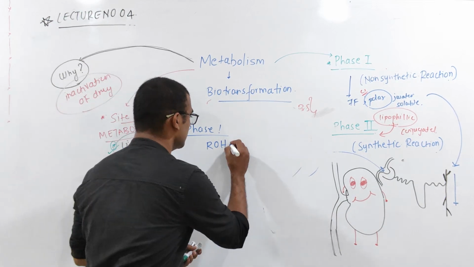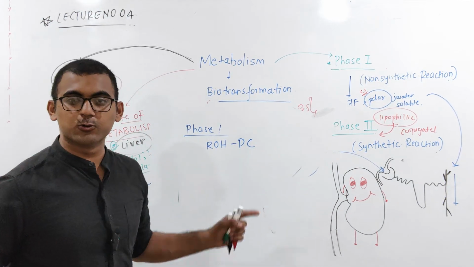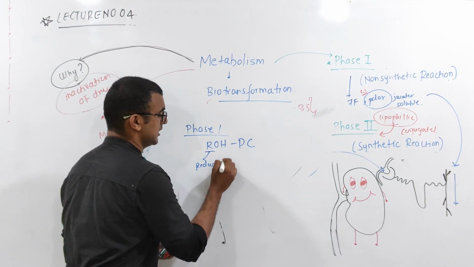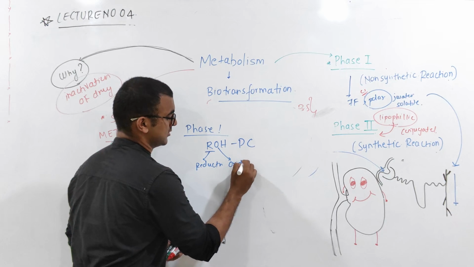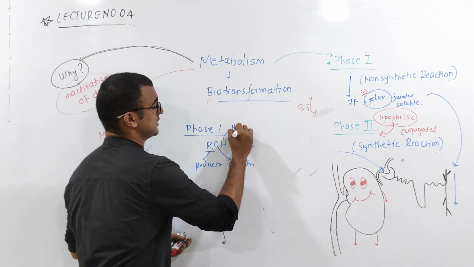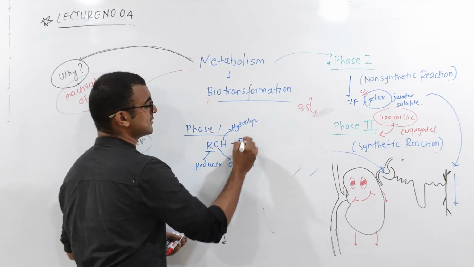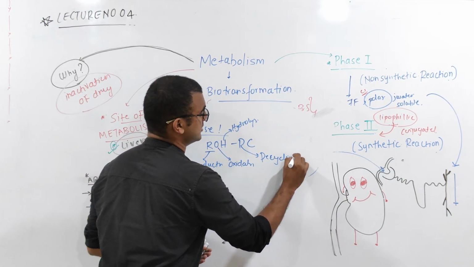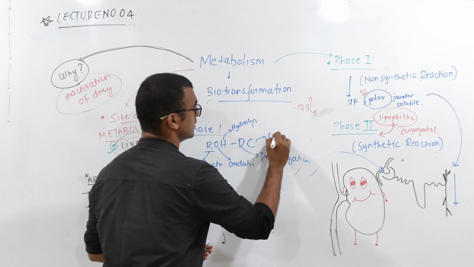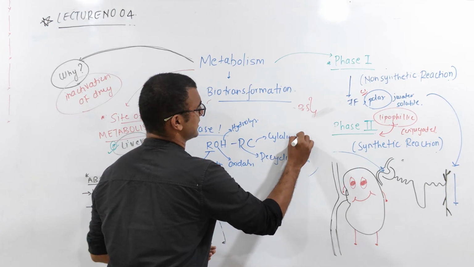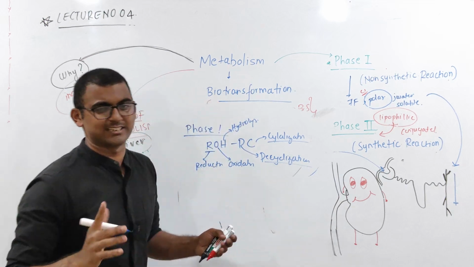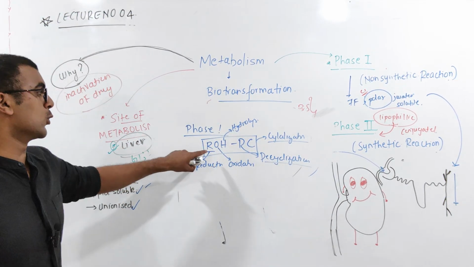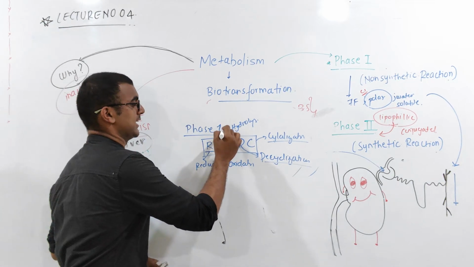R stands for reduction, O stands for oxidation, H stands for hydrolysis, D stands for decyclization, and C stands for cyclization. Please check the spellings. That is your rho DC, to remember your phase 1 reaction.